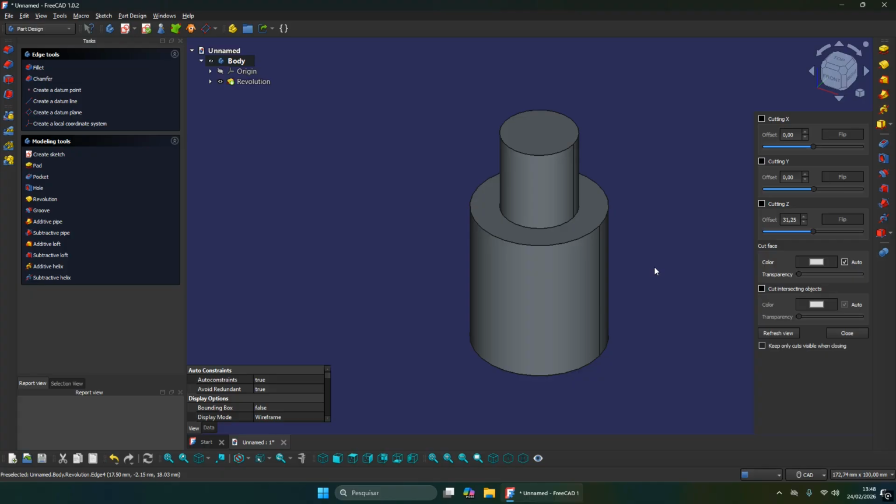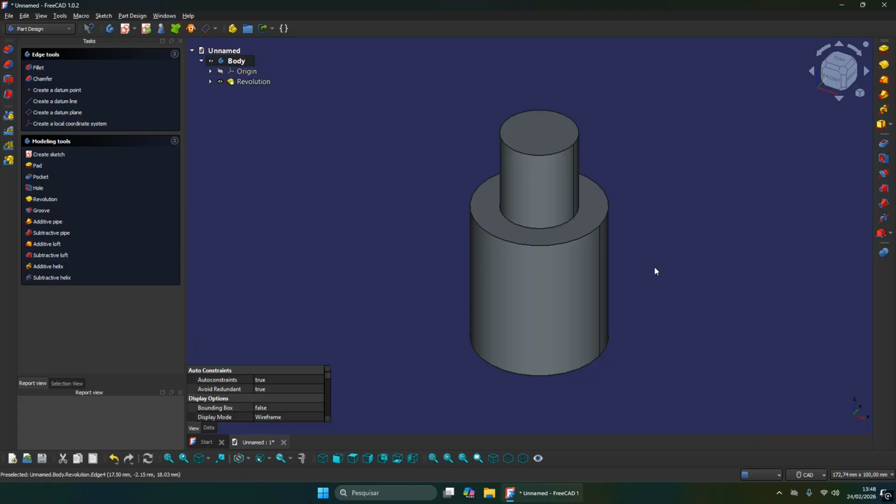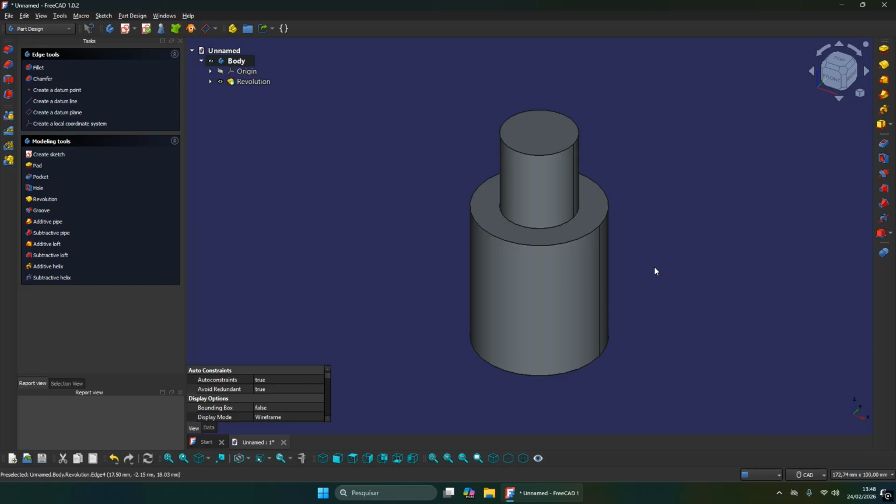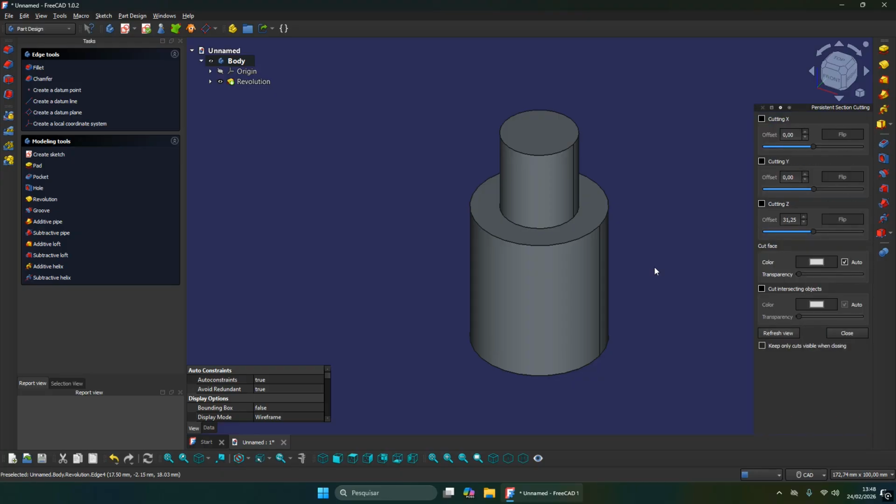And go here in view and select persistent section cut. If you guys hold Ctrl and tap the right arrow on your keyboard, this window will appear on the right. Maybe it's on the left side of your screen.